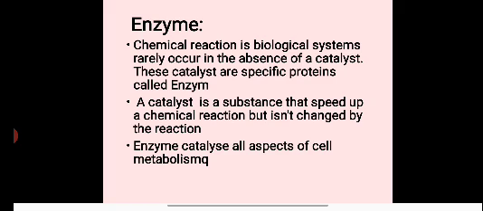Chemical reactions in biological systems rarely occur in the absence of a catalyst. The catalysts are specific proteins called enzymes. A catalyst is a substance that speeds up a chemical reaction but isn't changed by the reaction. The enzyme catalyzes all aspects of cell metabolism. Enzyme is a biological catalyst.